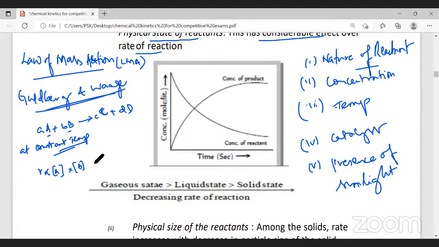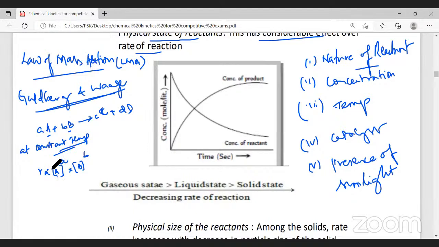Right. But you can see the coefficients are small letters a and b. The coefficients have to be raised to the power. This is the law of mass action. What is the law of mass action? At constant temperature, the rate of a reaction is directly proportional to the product of the molar concentrations of reactants whose coefficients are raised to their power. This is called the law of mass action.